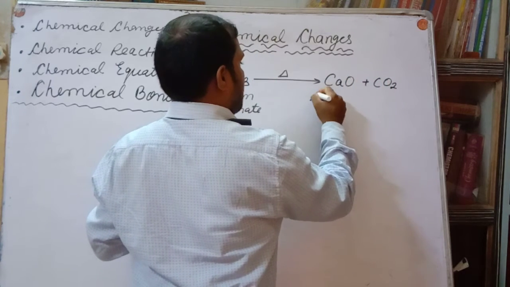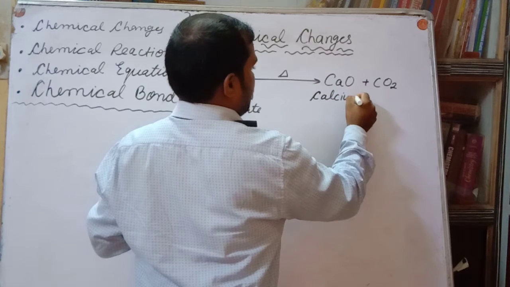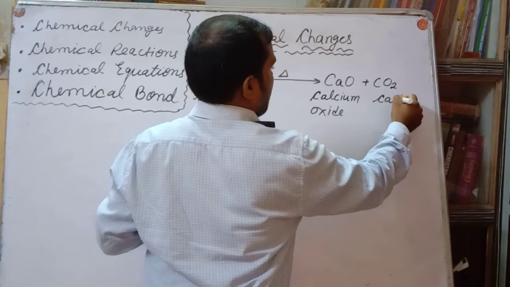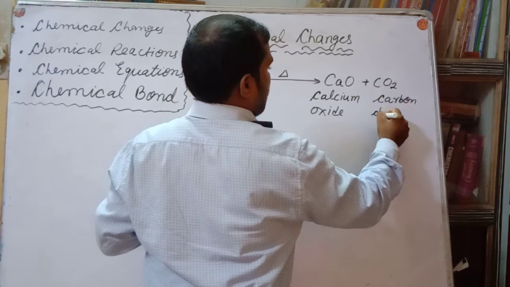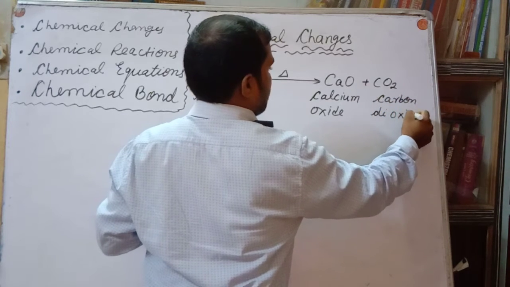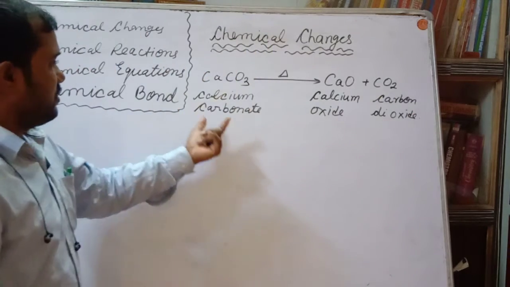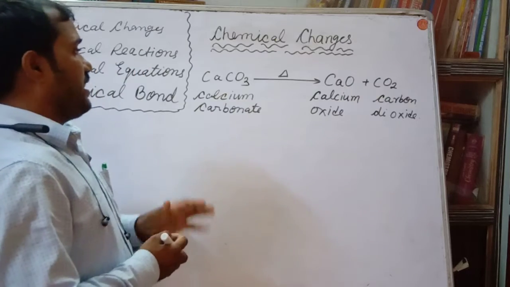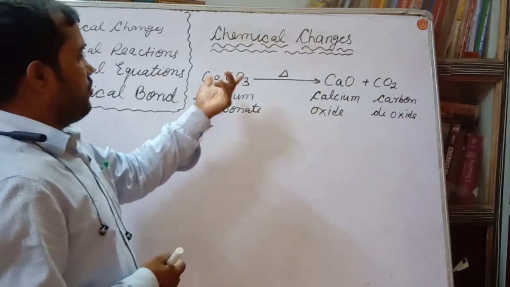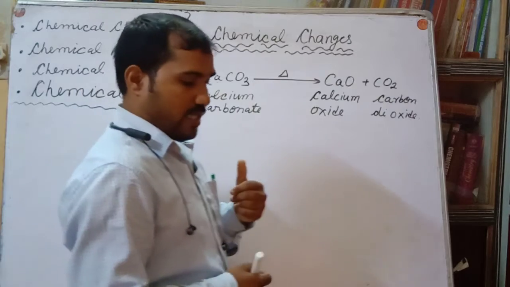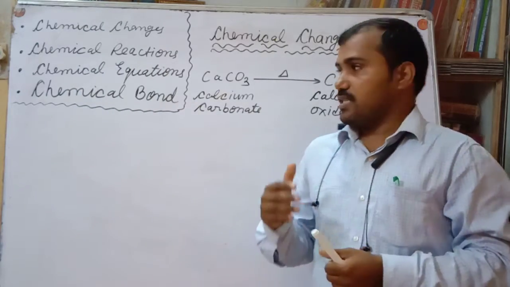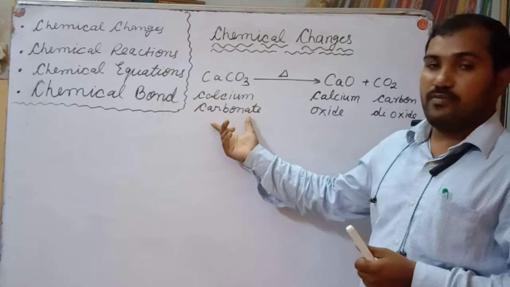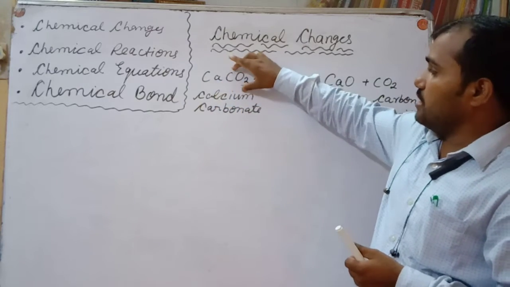Calcium oxide, and this is carbon dioxide. So what will happen here? This is an example of the chemical changes. Why is it said to be a chemical change? What is the reason that you can tell that this is a chemical change? Dear students, chemical changes are the changes in which the chemical composition and chemical properties of the matter will change. So its property changes here.